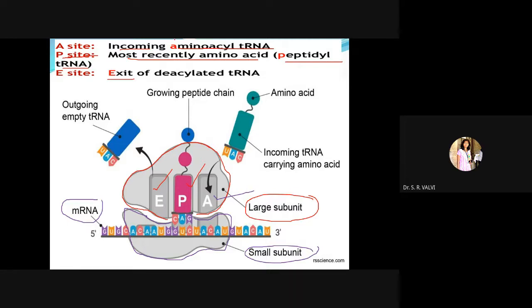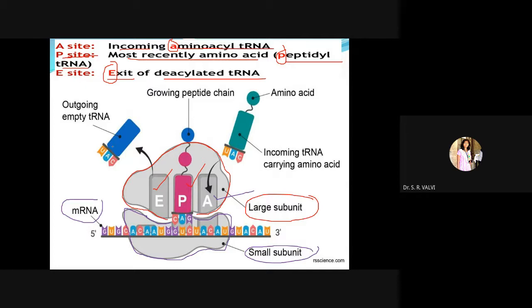Here in red: A, A site; P, P site; and E, which exits the deacylated tRNA. It means the amino acid is given, now it is empty.